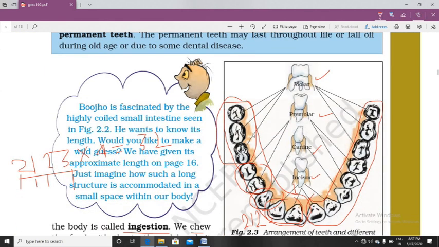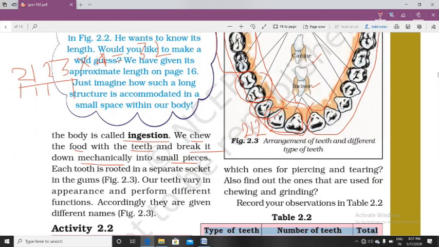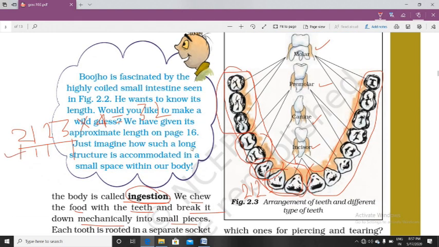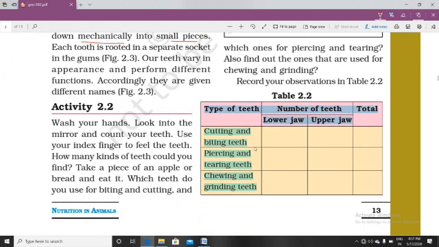Here we get to know how ingestion takes place and that there is a set of two teeth in our mouth, and we get to know about the dental formula also to remember this.